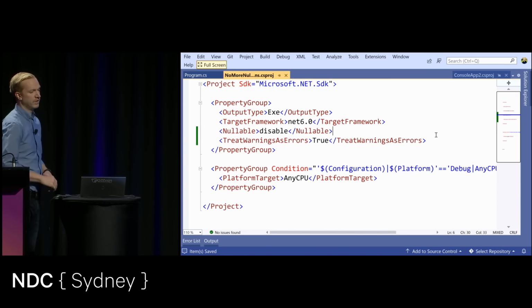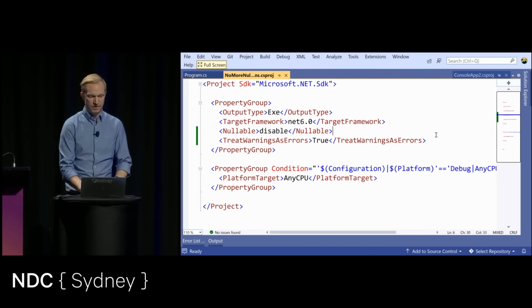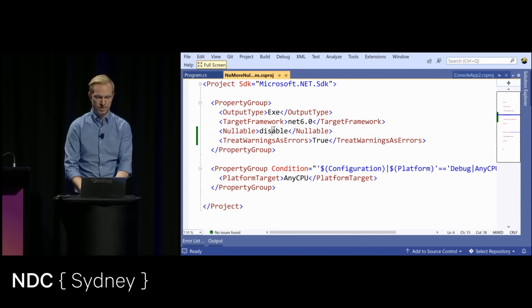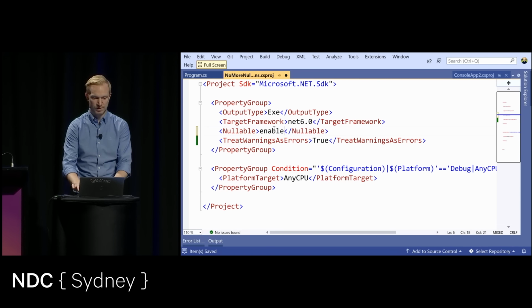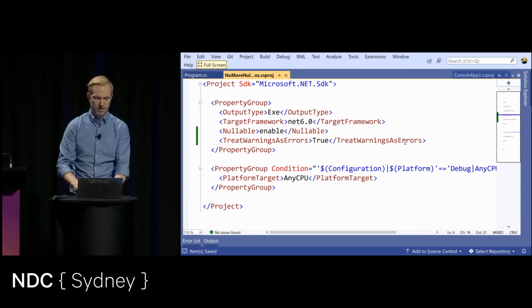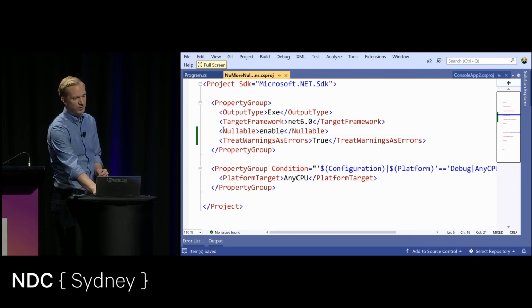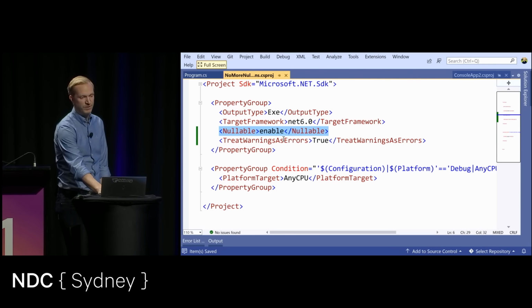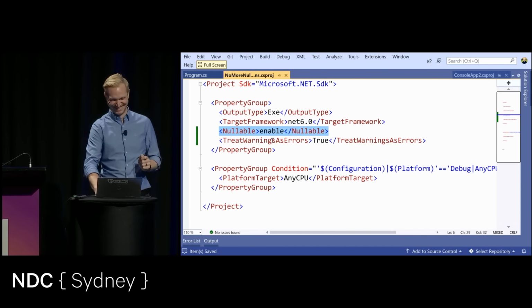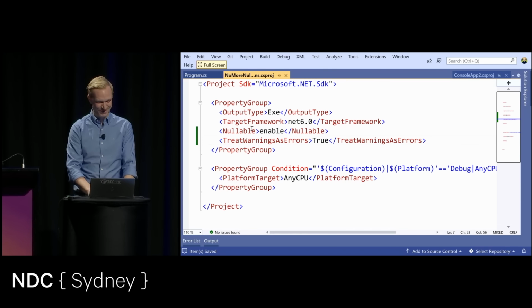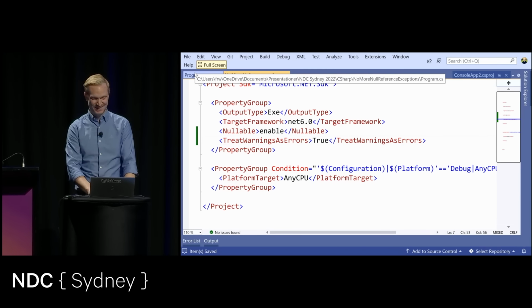And I'm also going to turn on treat warnings as errors. So I suggest that everyone here enable... here we go. I suggest that everyone go ahead and go back to your work, enable nullable reference types, and also treat warnings as errors. And then you check in the code, and then you go home. Let someone else fix the problems. Don't do that. Don't tell anyone I said that.